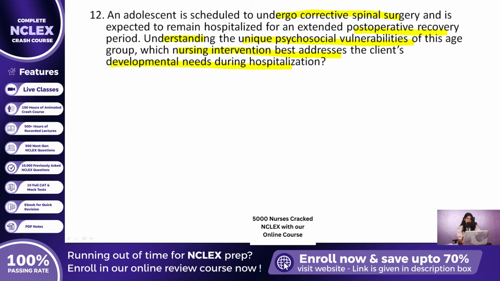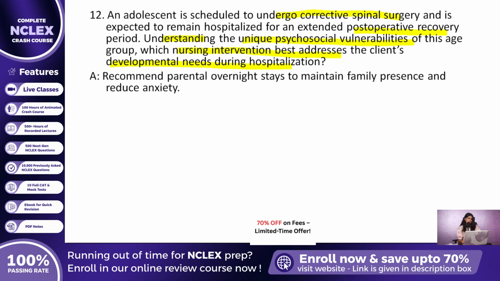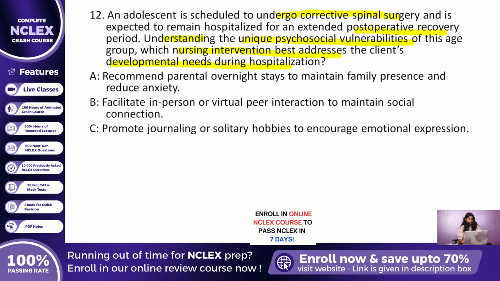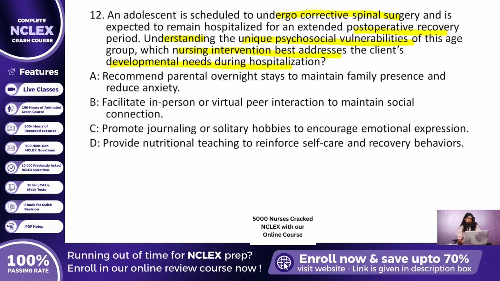Option A, recommend parental overnight stays to maintain family presence and reduce anxiety. Option B, facilitate in-person or virtual peer interaction to maintain social connection. Option C, promote journaling or solitary hobbies to encourage emotional expression. Option D, provide nutritional teaching to reinforce self-care and recovery behaviors.